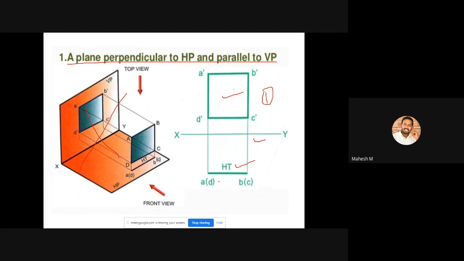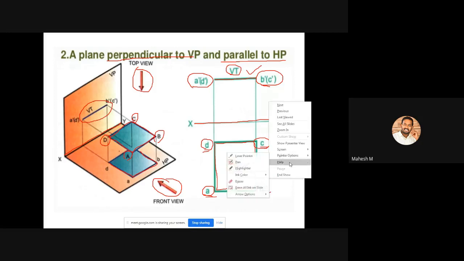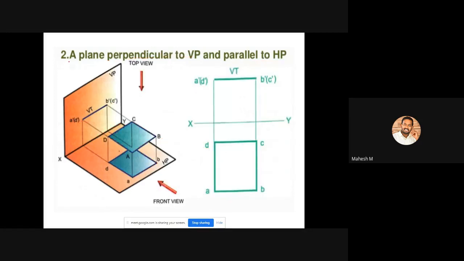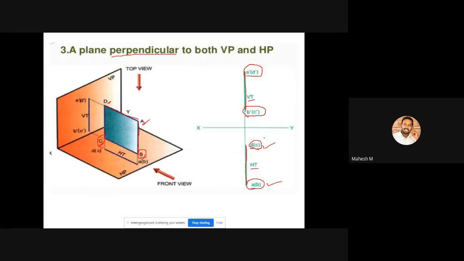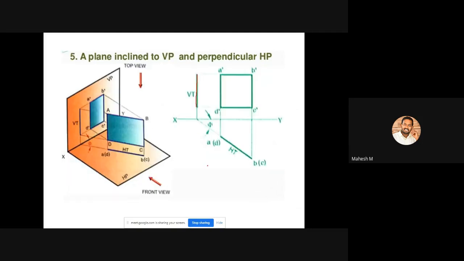You can draw this diagram, and then the second diagram. Mention the heading: a plane is perpendicular to VP and parallel to HP. This one is our third diagram: the plane is perpendicular to both VP and HP. This one is our fourth diagram: the plane inclined to HP and parallel to VP. And this one is your fifth diagram: a plane inclined to VP and perpendicular to HP.